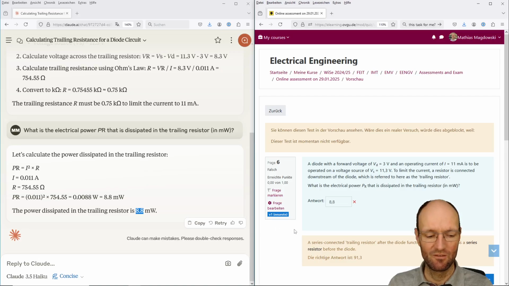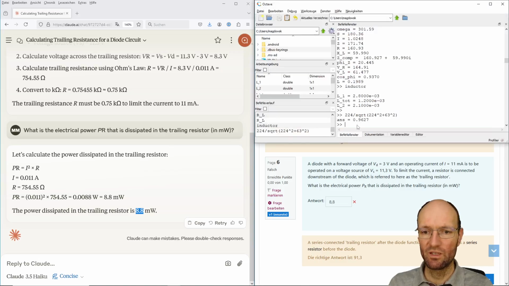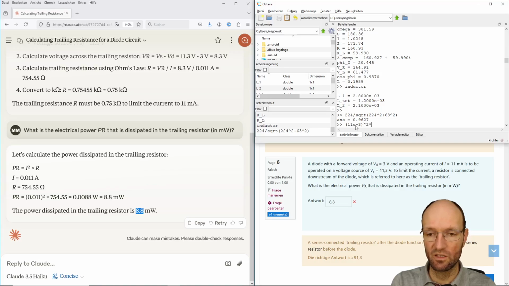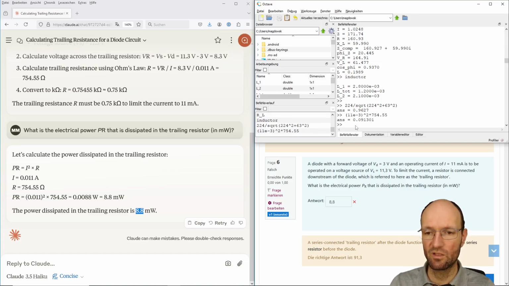So we have the current there. The resistance that we calculated before was correct. So if I go back to Octave and do this, 11 milliamps squared times this resistance, which was 754.55, current squared times resistance is 91.3, and not this.